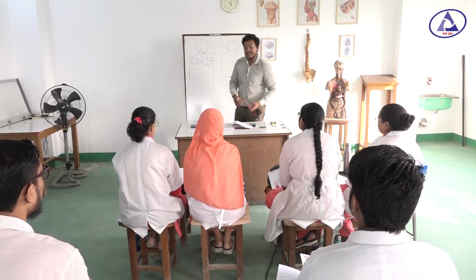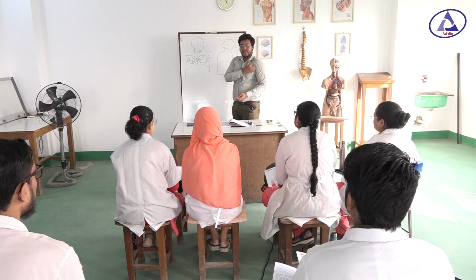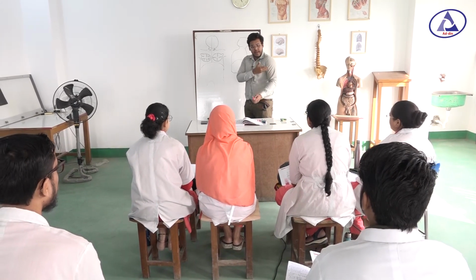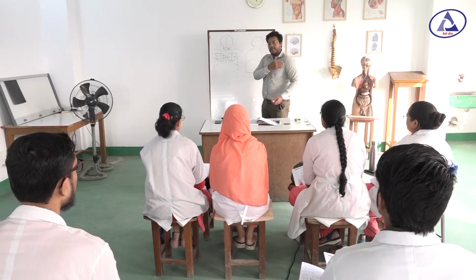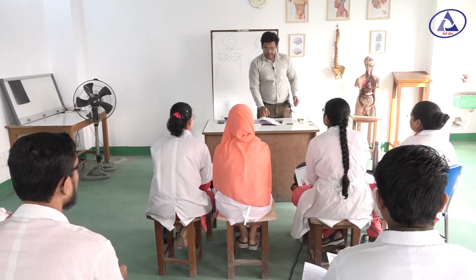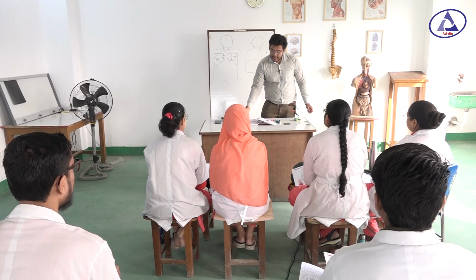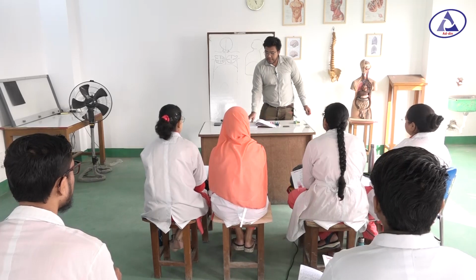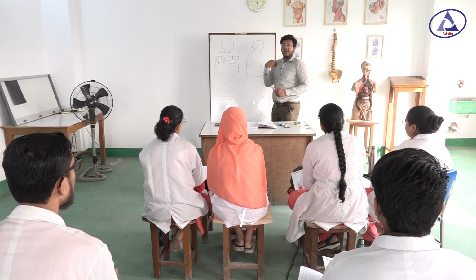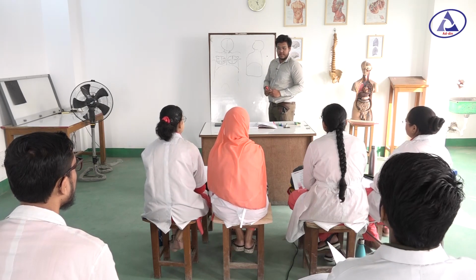Now my question is, where does the brachial artery come from? Axillary artery. So before brachial artery there is axillary artery. Before axillary artery there is? Yes, you are right, the subclavian artery. Before subclavian artery, on our right side we have the brachiocephalic trunk, isn't it?